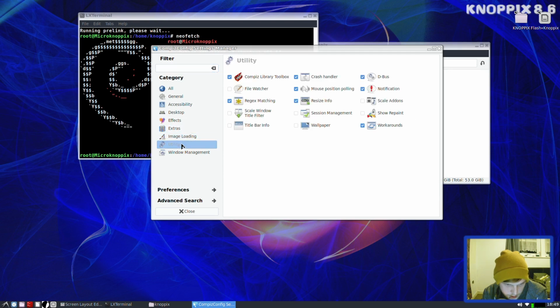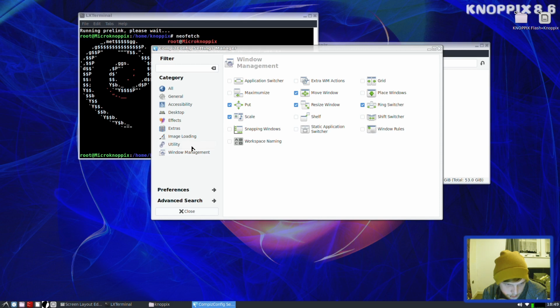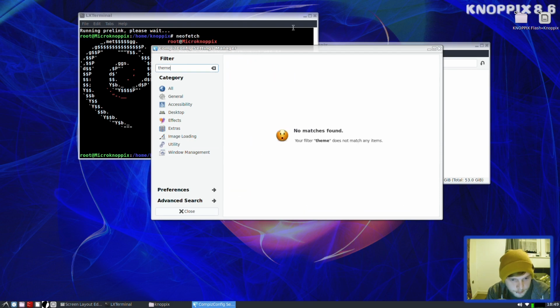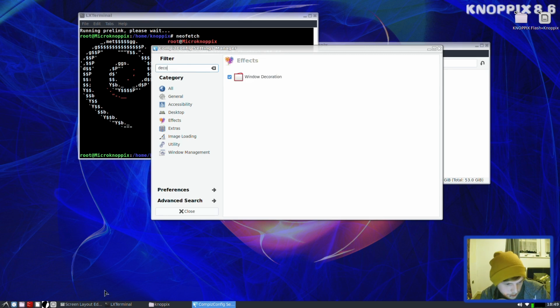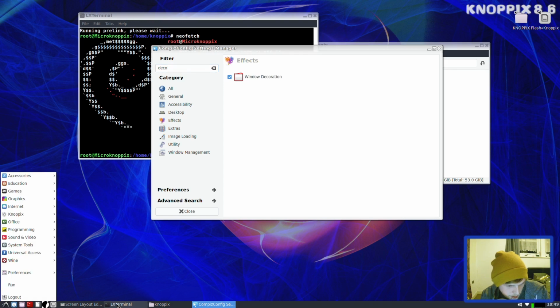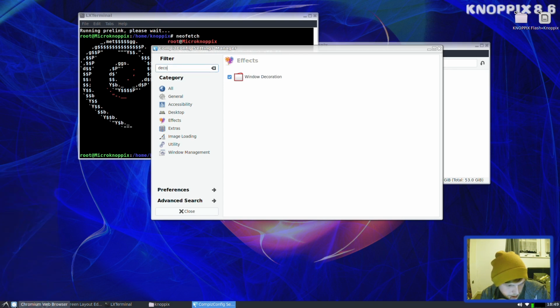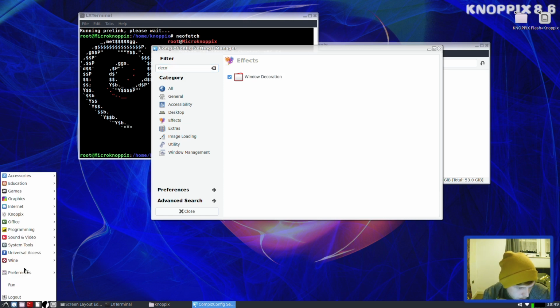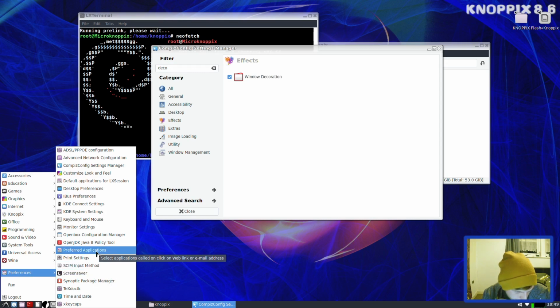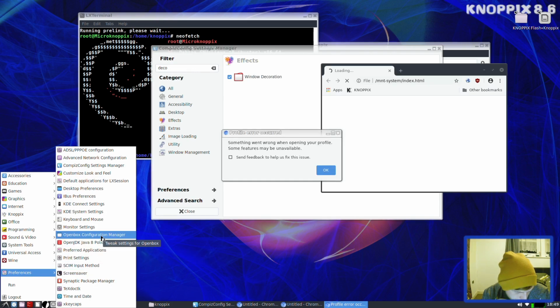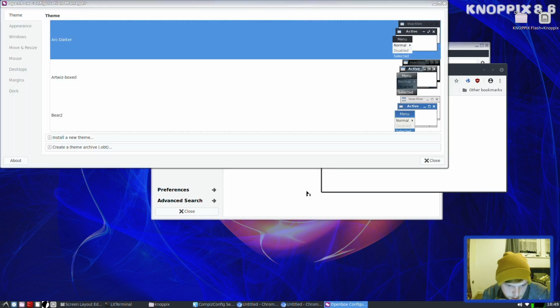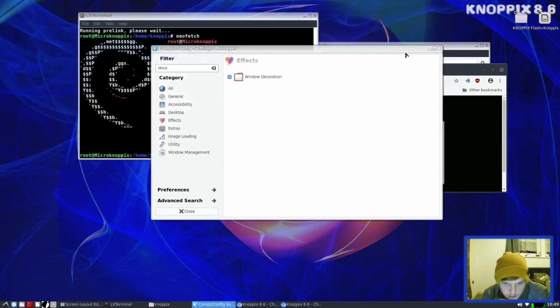Extras, utility, wallpaper. I don't know. Just type in theme, you never know. No. So the only thing that comes under decorations, so I'm not thinking it's in here. So let's open up Chromium and do a little Google search, see if that can help us here. Hitting a bit of a brick wall. It's not that, is it?